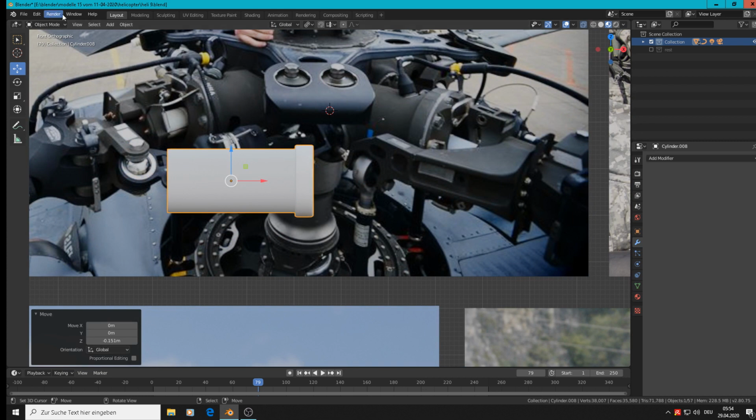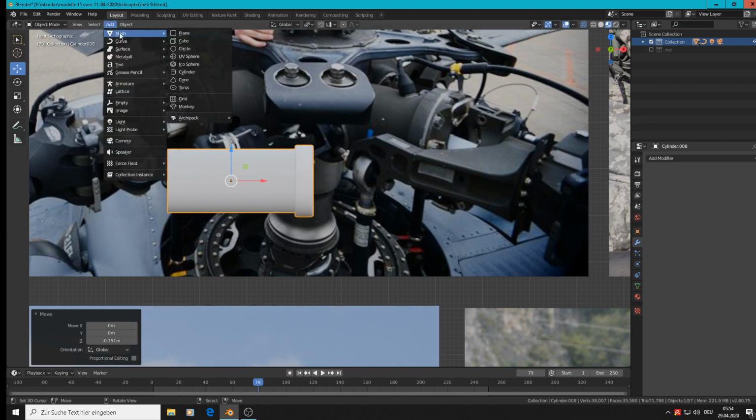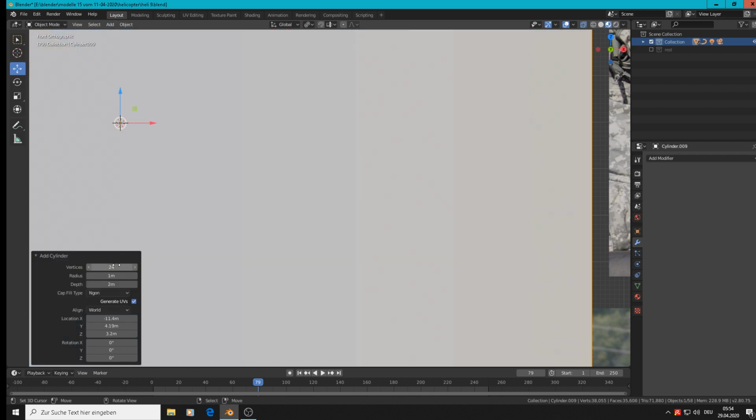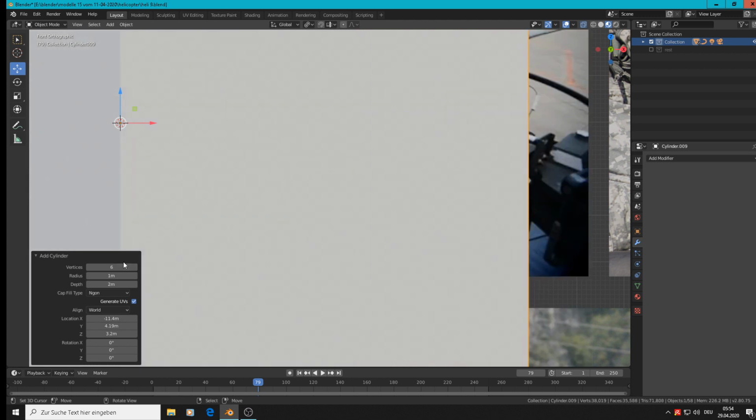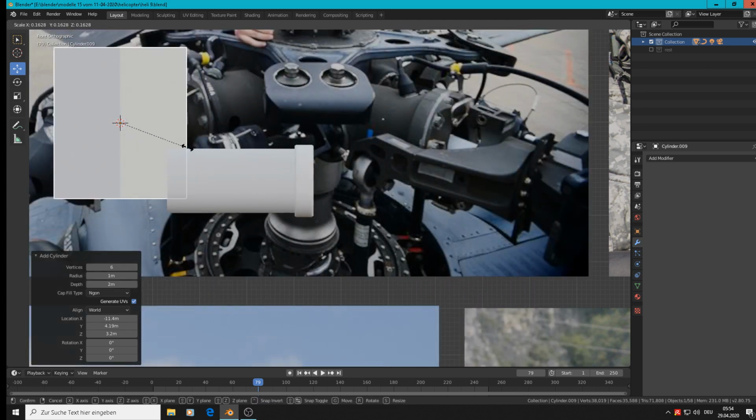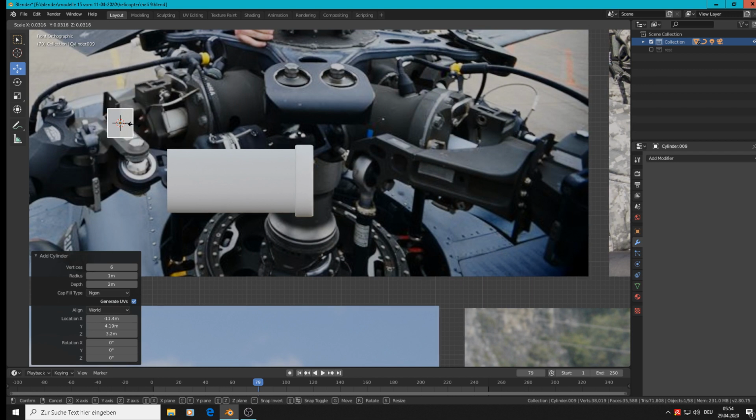So we take here add mesh cylinder with 12, with 6 counted. Yeah. So scale down, and then we need 12 of them, so we do this correctly.